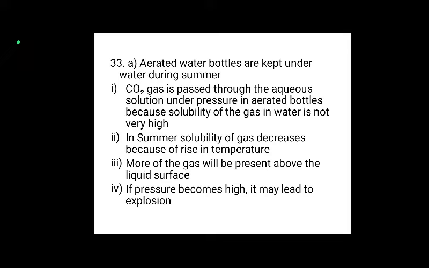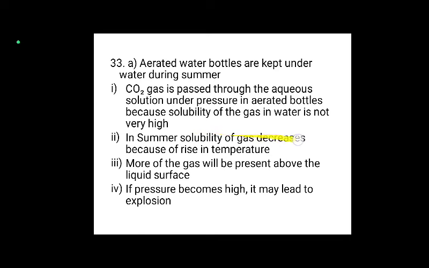Aerated water bottles are kept under water during summer. I think they have asked this a number of times. What are aerated water bottles? Soda, pressurized carbon dioxide in water. Carbon dioxide gas is passed through the aqueous solution under pressure in aerated bottles because the solubility of the gas in water is not very high. That is why they give pressure and mix the carbon dioxide with water.